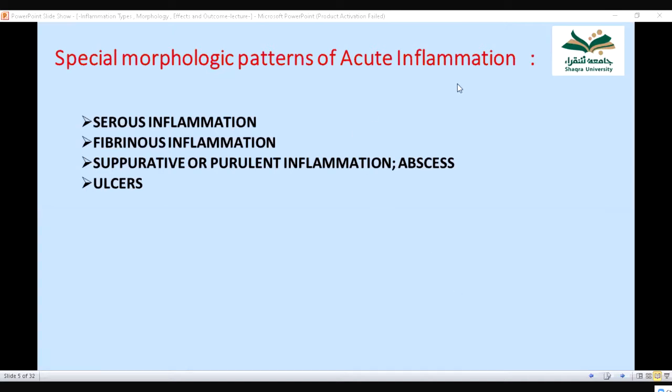Now, the special types of acute inflammation are serous, where there is no fibrin; fibrinous, where you can see fibrin; then there is pus formation, or suppurative or purulent. Pus means necrotic and dead cells, an example being an abscess, or there can be ulcers.